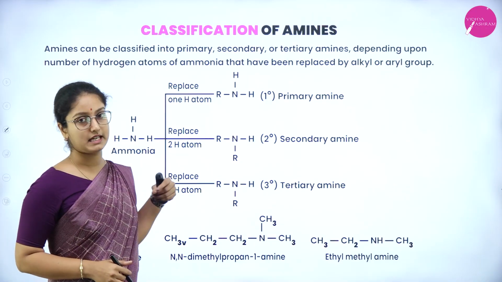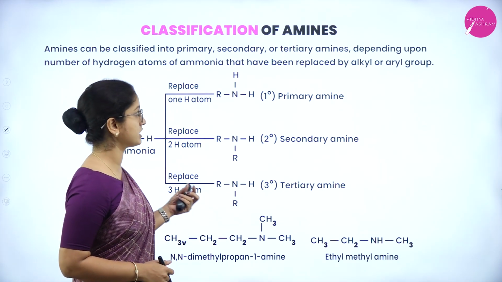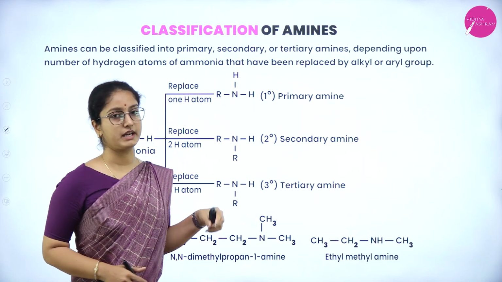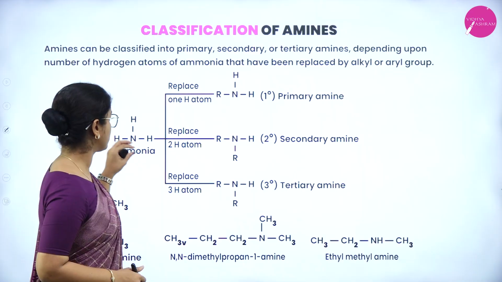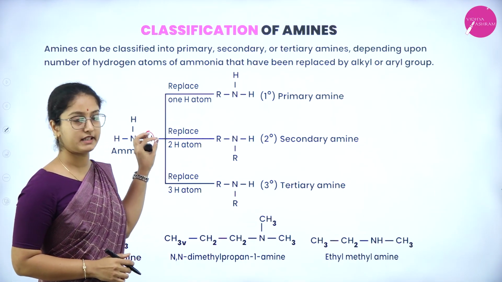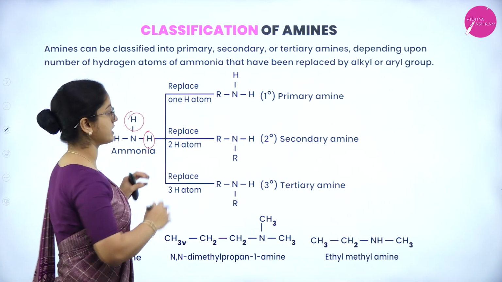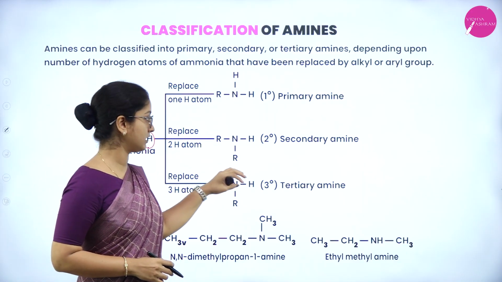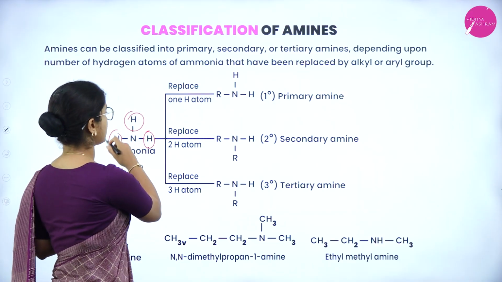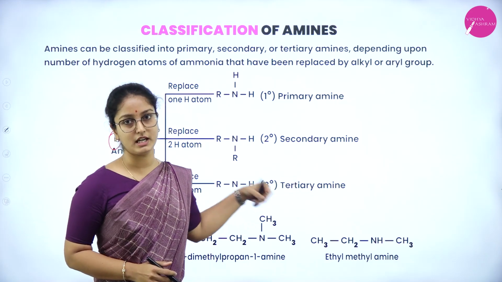So next is classification of amines. Amines can be classified into primary, secondary and tertiary amines depending upon the number of hydrogen atoms of ammonia that have been replaced by alkyl or aryl groups. So here is the ammonia structure, that is NH3. If one hydrogen atom is replaced by an alkyl group, it belongs to primary amine. If two hydrogen atoms are replaced by alkyl groups or aryl groups, then it belongs to secondary amine. Then if three hydrogen atoms are replaced by alkyl or aryl groups, then it belongs to tertiary amine.